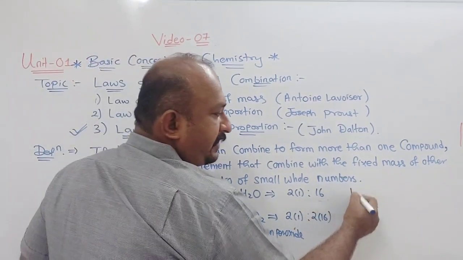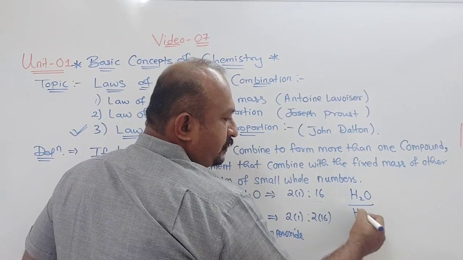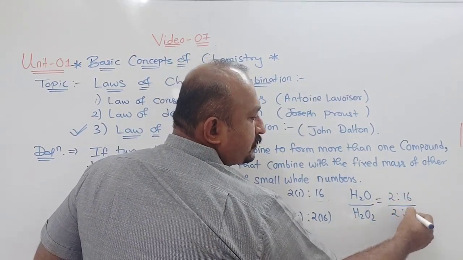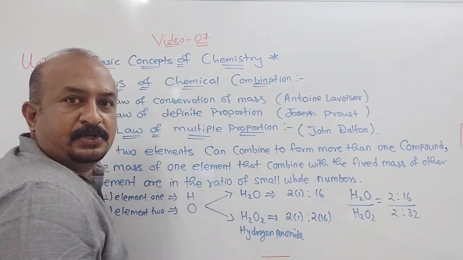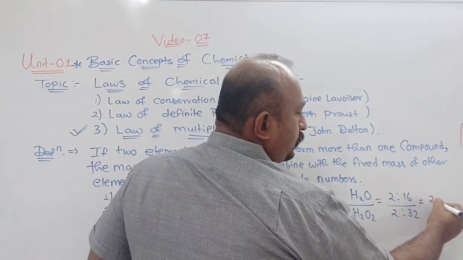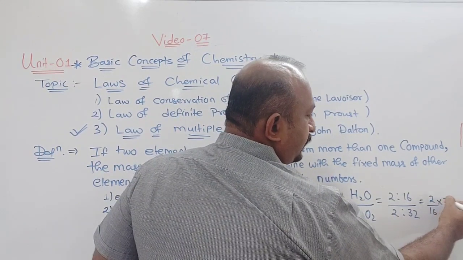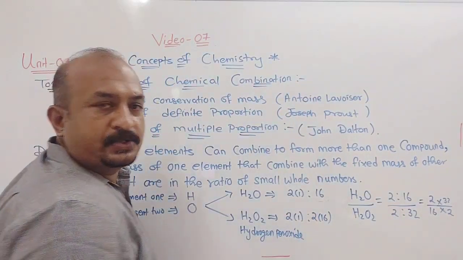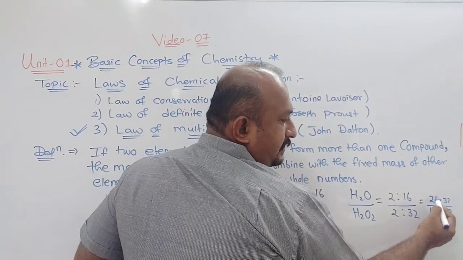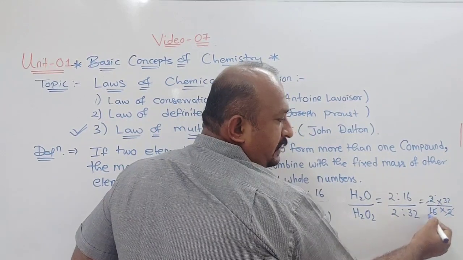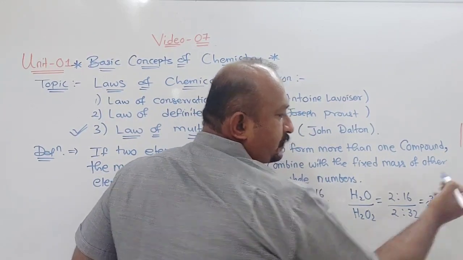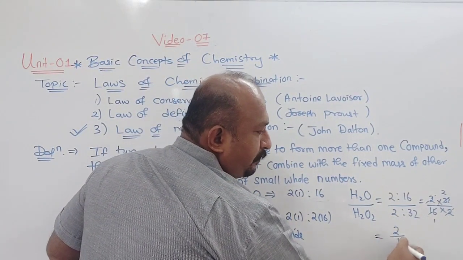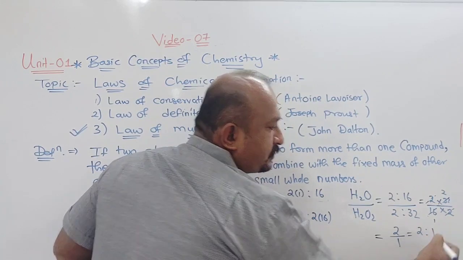So now if I take the ratio of water to H2O2, it is 2:16 upon 2:32, which is 2 upon 16 into 32 upon 2. You can cancel this: 2 ones are 2, ones are 16, and 16 2s are 32. So you get a ratio of 2 upon 1, or 2:1.